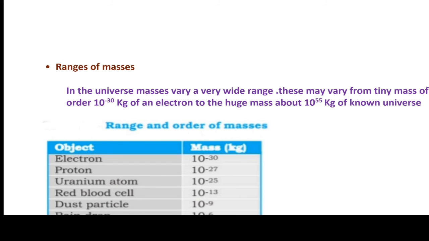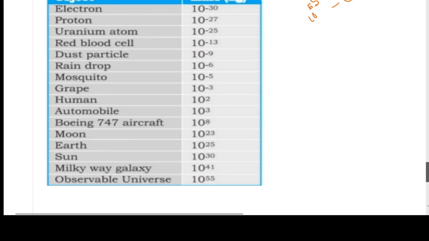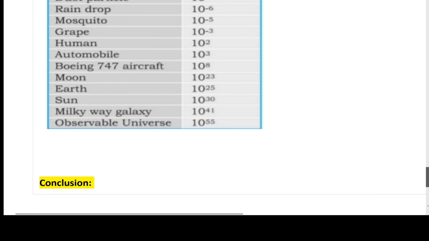So 10 power minus 30 is the electron mass, which is very tiny in nature, whereas 10 power 55 is the universe mass, which is very large. These are the ranges of the masses of some of the particles.